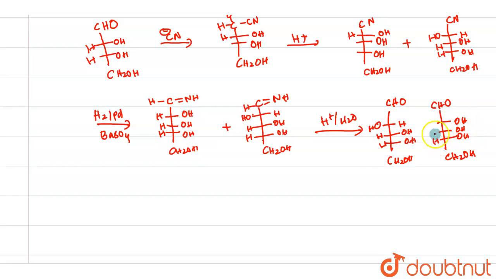So we now have ribose plus arabinose. This one is D-ribose, and the left one is D-arabinose. So this is what is called the Kiliani-Fischer synthesis.